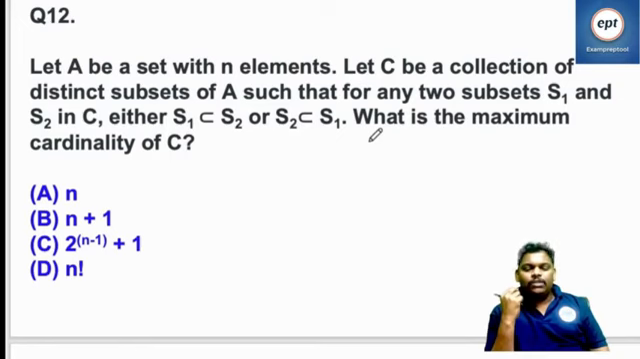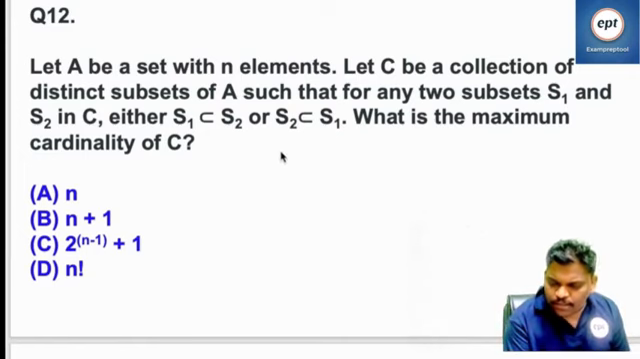Let C be a collection of distinct subsets of A such that for any two subsets S1 and S2 in C, either S1 is a subset of S2 or S2 is a subset of S1. Strictly subset. It is not subset or equal to. It is a strict subset.